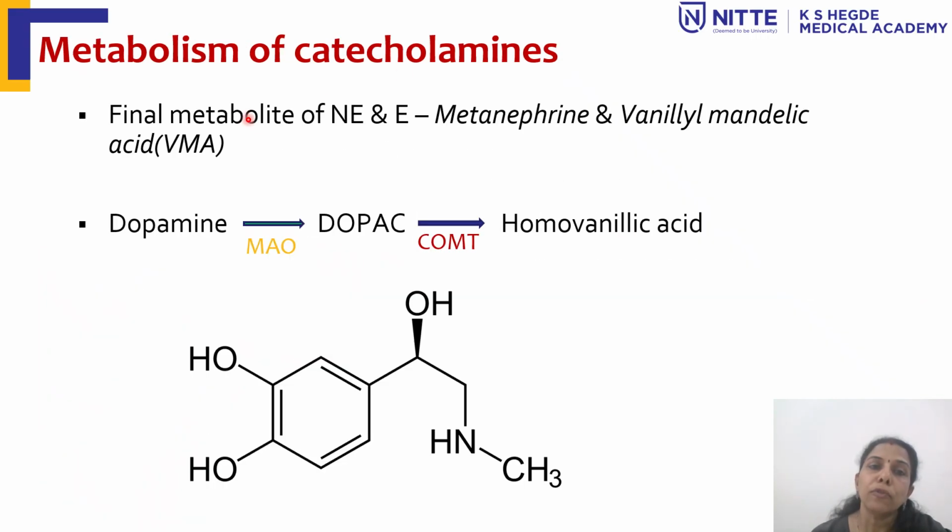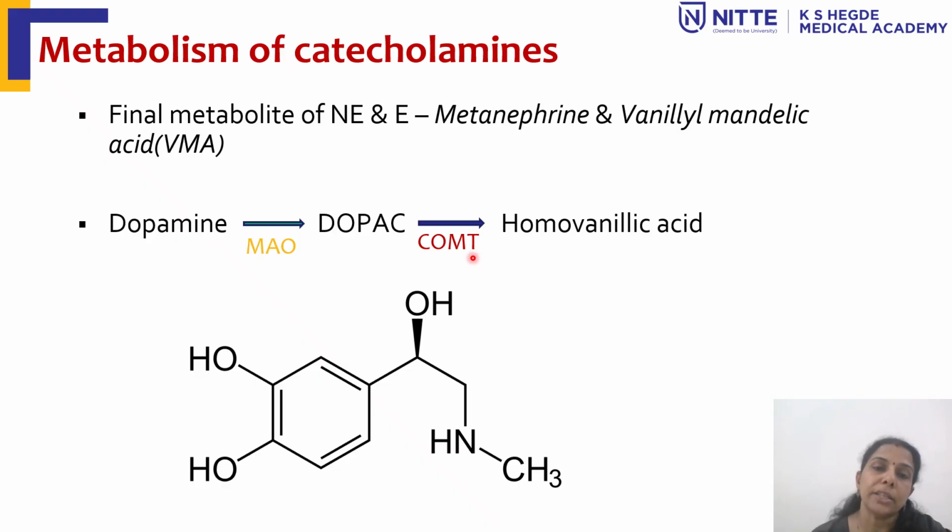The final metabolites of norepinephrine and epinephrine are metanephrine and vanillyl mandelic acid. These are the metabolic products or the end products of norepinephrine and epinephrine. That is under the influence of the enzymes monoamine oxidase, which is responsible for the formation of these metabolites, and catechol O-methyl transferase.